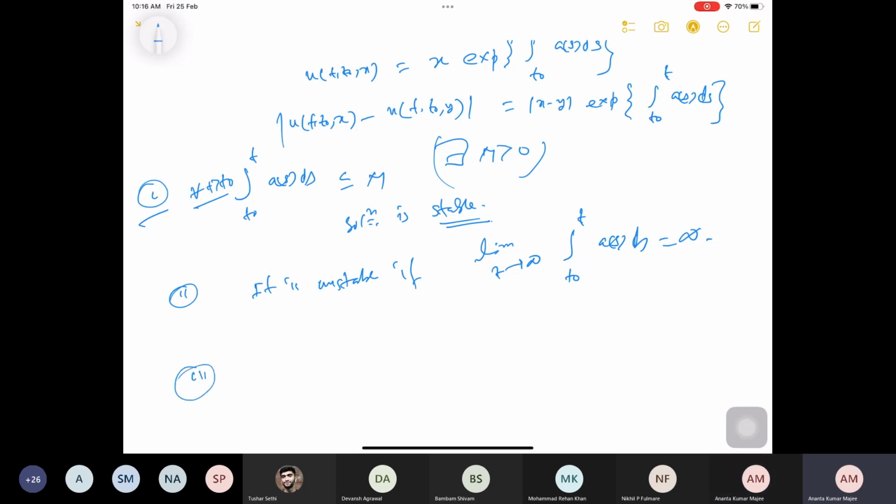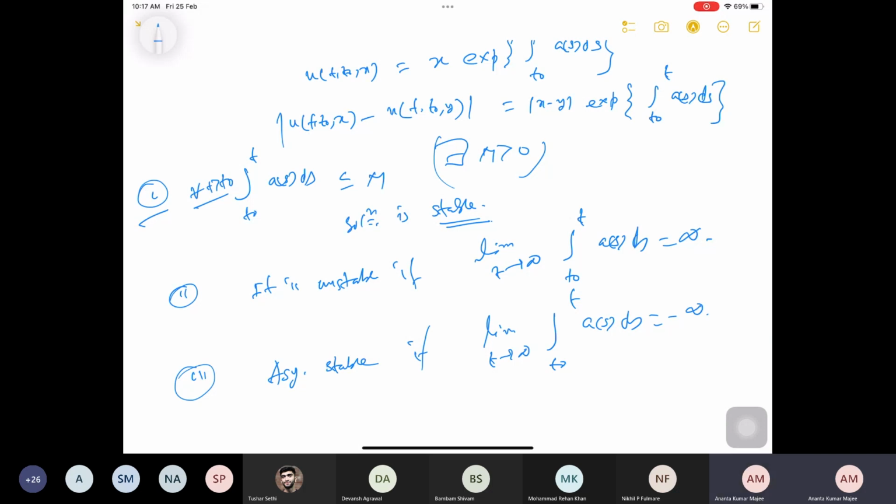Now it will be asymptotically stable if I give you these conditions: the limit as t goes to infinity of the integral from t0 to t of a(s) ds is minus infinity. Is it not? So as t goes to infinity, this is minus infinity, so e to the power of these things goes to 0, and also it is stable because e to the power of these things is less than 1, so when x minus y is less than delta, this is stable.